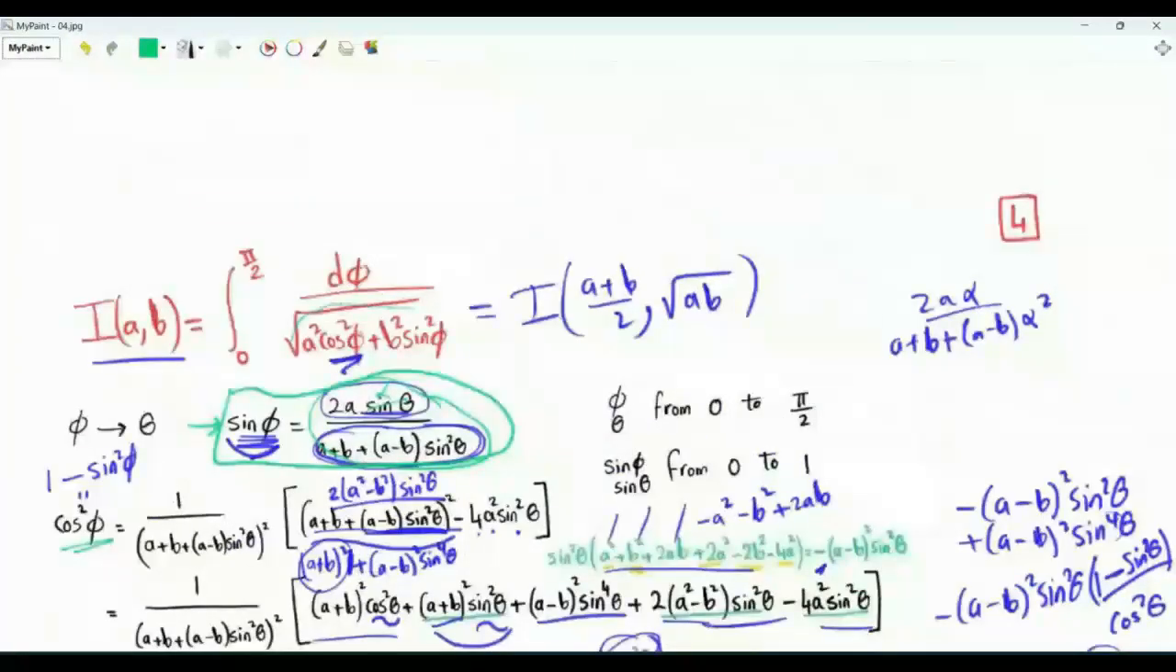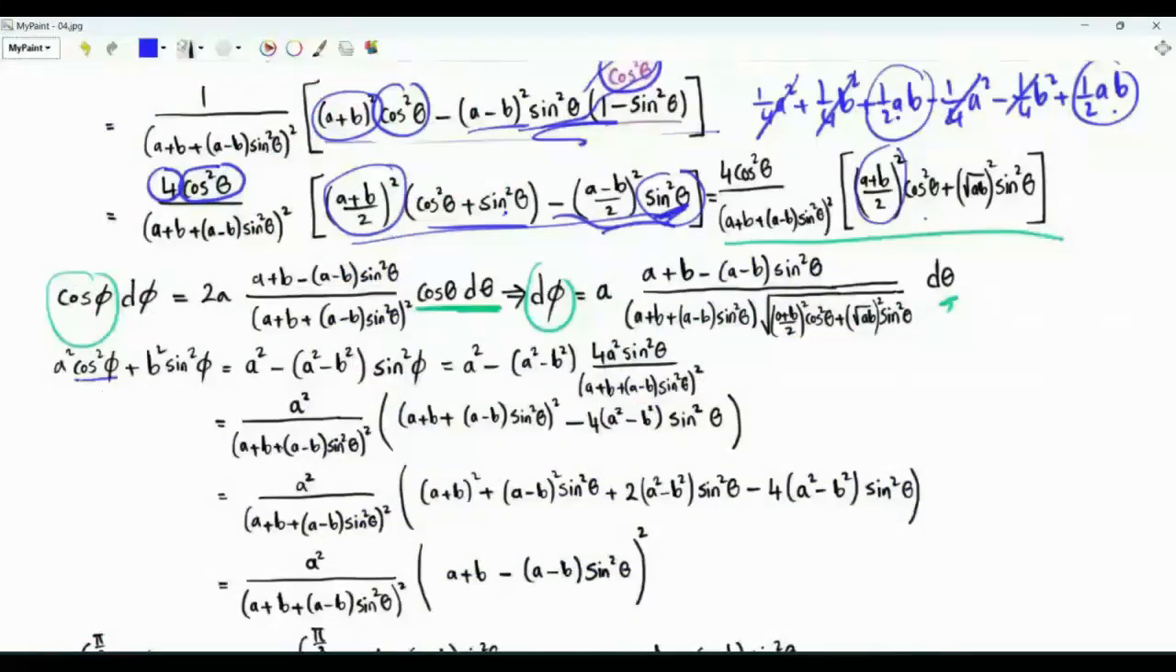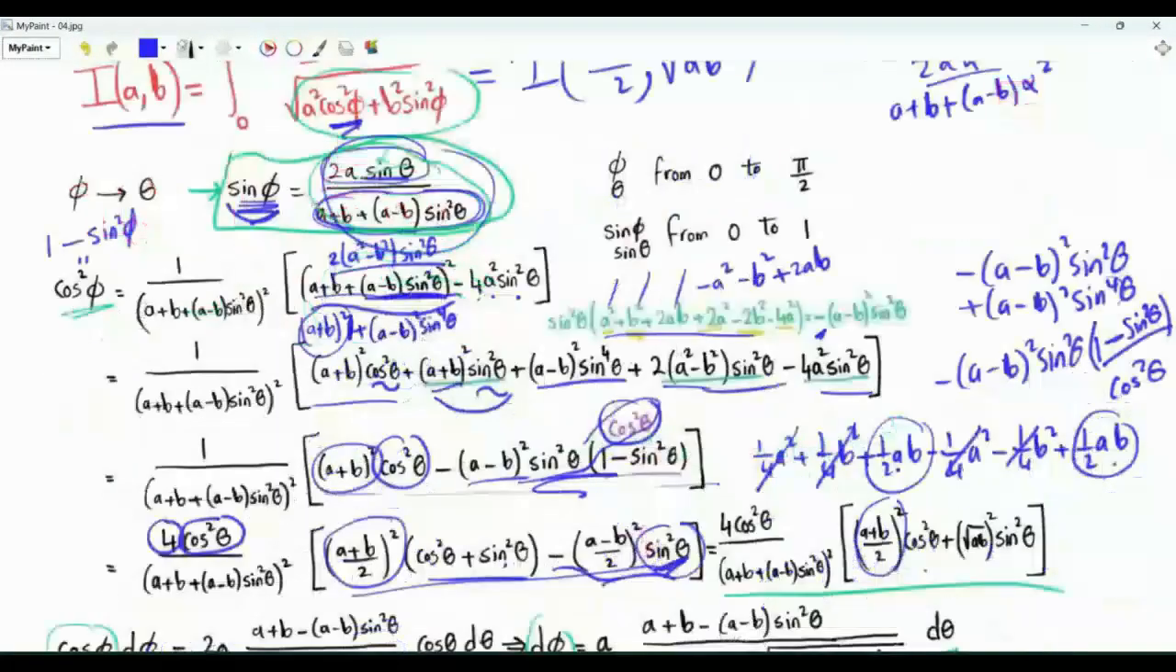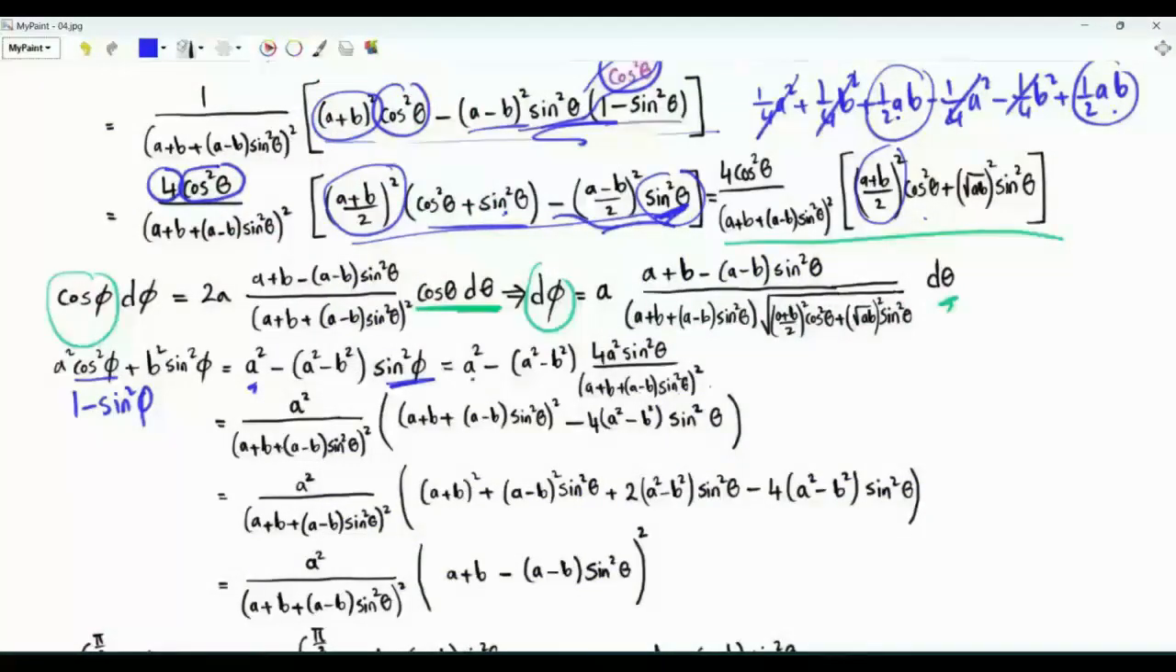In the integral of interest, we have this quantity a squared cosine squared phi plus b squared sine squared phi. We can replace this cosine squared phi by 1 minus sine squared phi. What we have is a squared minus, between brackets, (a squared minus b squared) sine squared phi. Sine squared phi is the square of this quantity here. We can combine these 2 terms. In the denominator, we have this square. In the numerator, we have this quantity. We can expand this square.